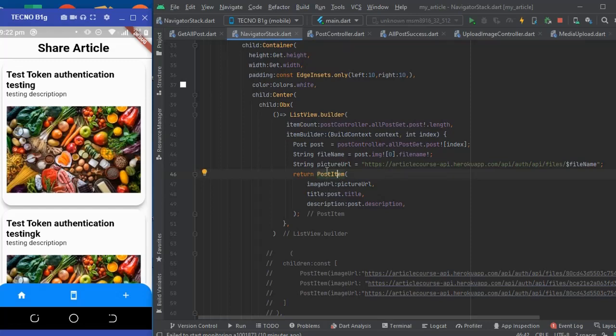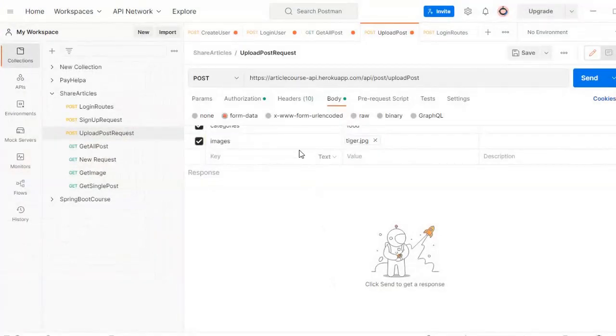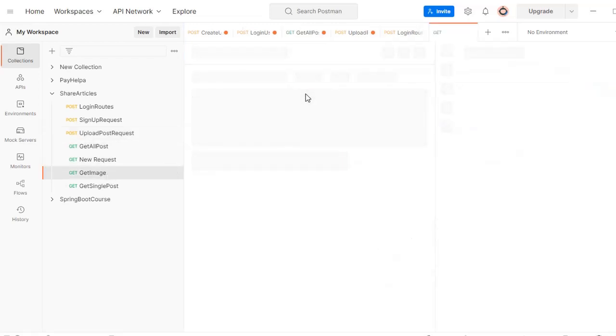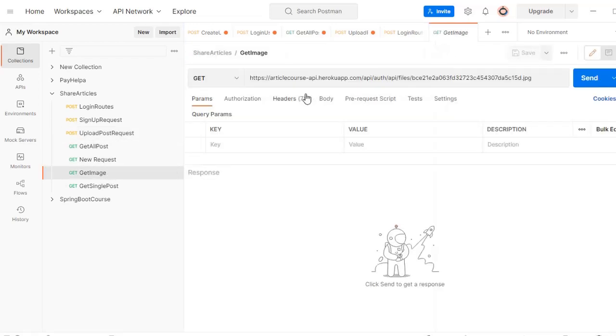Then for the image URL, if I go to my Postman, in the Node.js that we did previously, what you would see here is the get image endpoint. All this endpoint does is fetch the image from the database and return it to us.